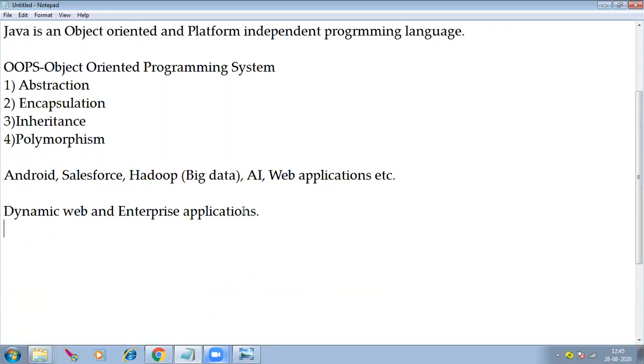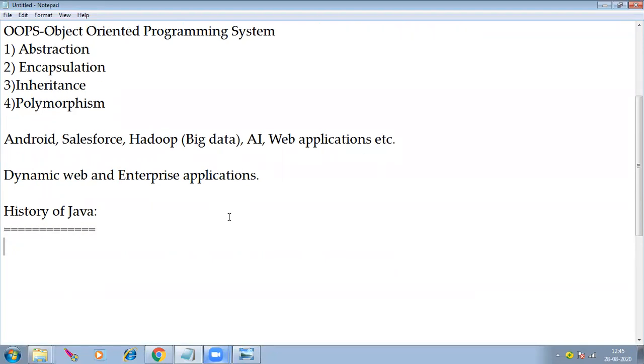Next, let me discuss a brief history of Java. History is not required in any interview. Nobody will ask you to tell them about the history of Java. But let me discuss just two to three points about it.